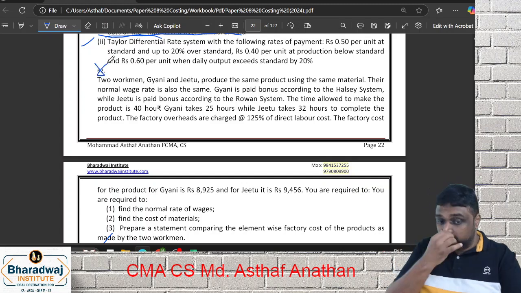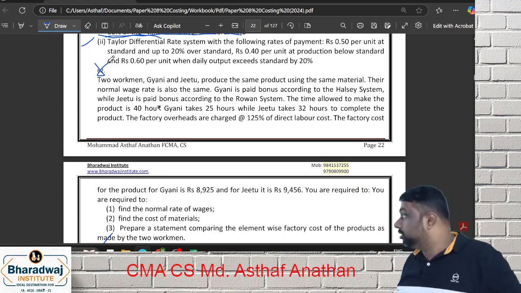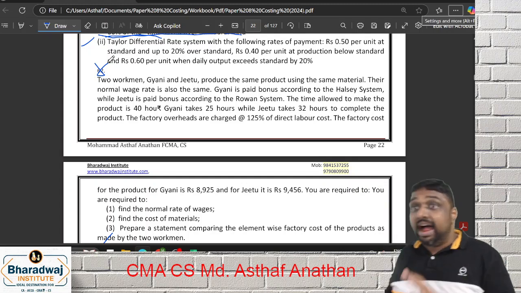This is all 2-3 times previous year questions. Reverse calculation. I will do it now itself. I will tell you the clue. This is all a standard question. This is all a standard question.